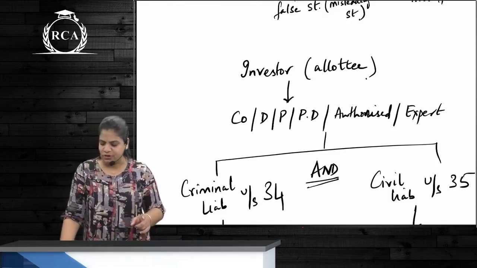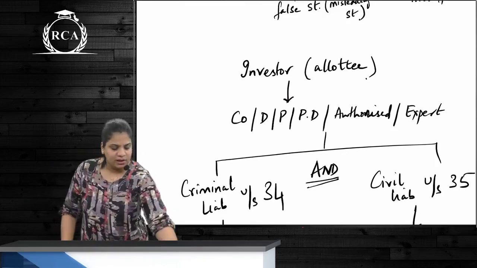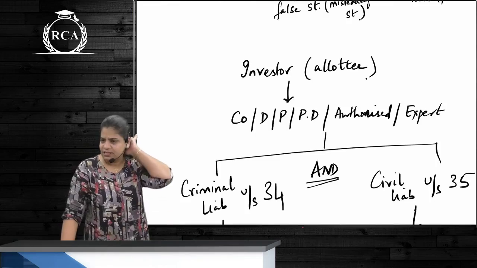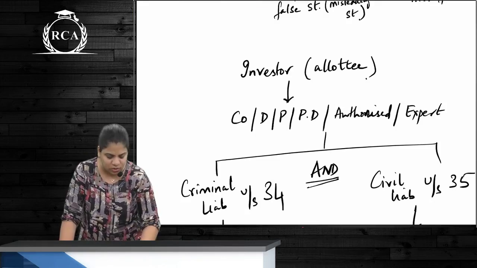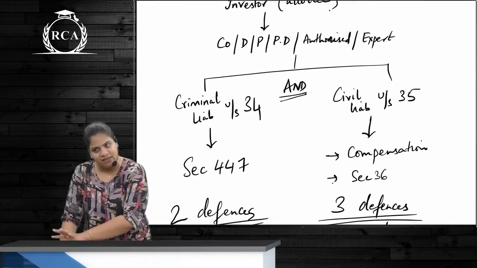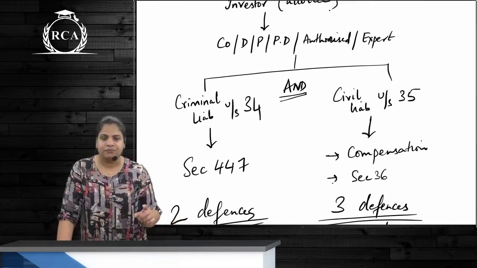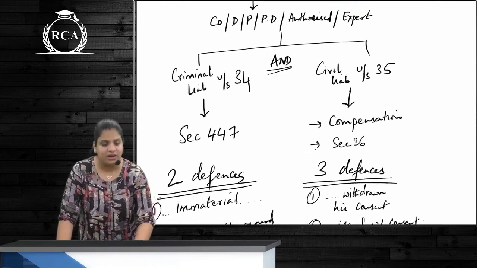Now when he proceeds against all of these people, the person will have remedies. Meaning these officers and company will have two types of liabilities. Criminal liability and civil liability. Criminal under section 34 and civil under section 35.